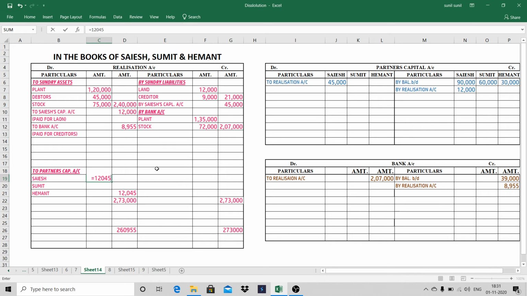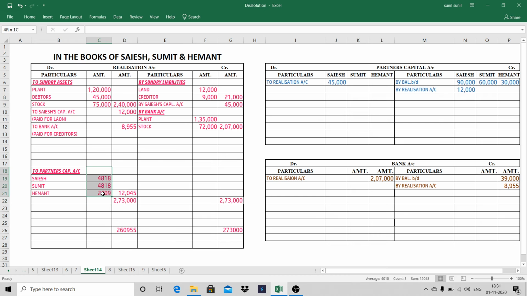12,045 into 2 upon 5. Something is mistake in the formula. Now we'll get the correct answer. Here too, 12,045 into 2 upon 5. And here 12,045 into 1 upon 5.